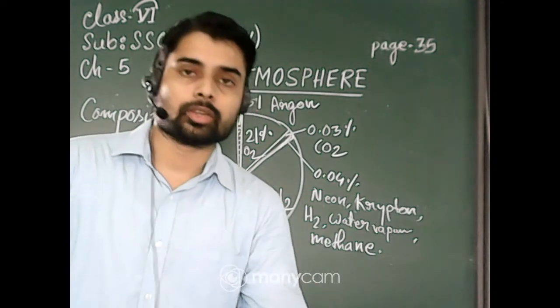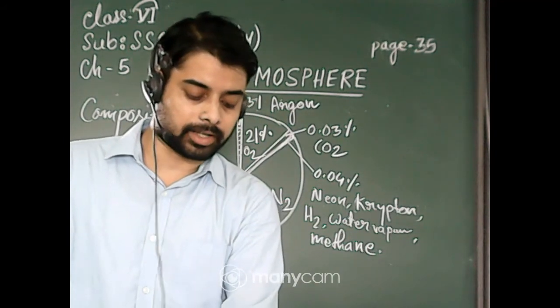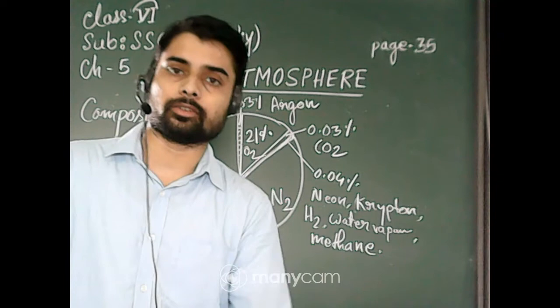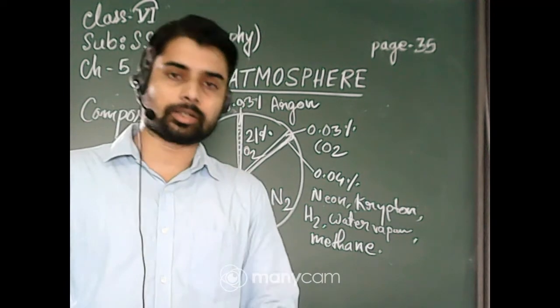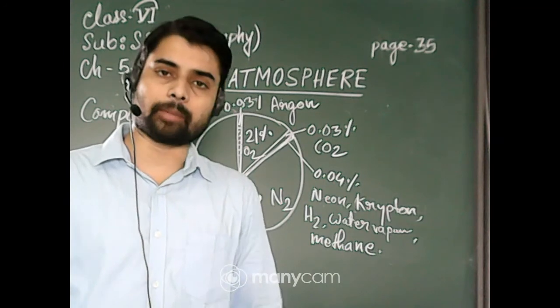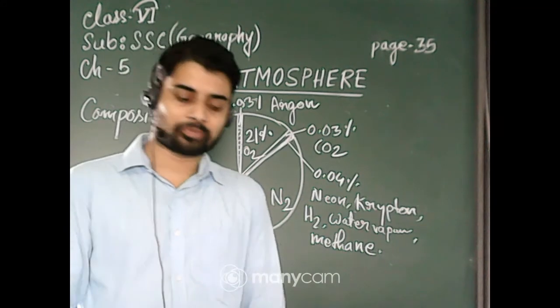Another important thing is that the density of the atmosphere varies with height. It is maximum at the sea level and decreases rapidly as we go up.